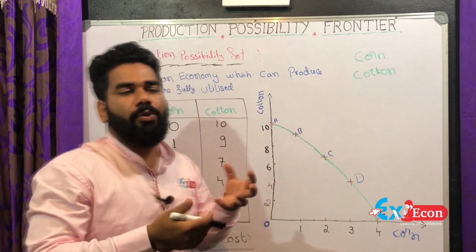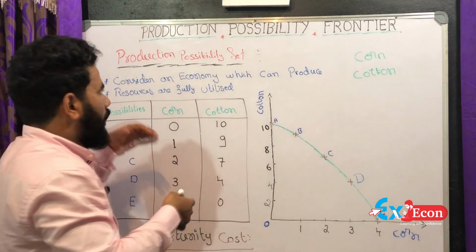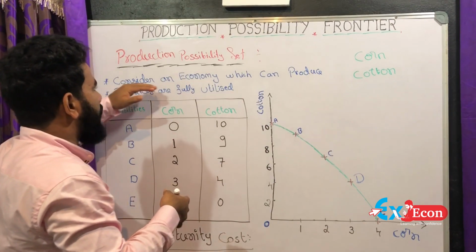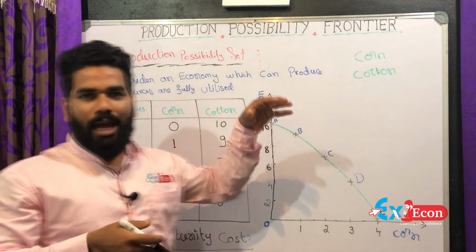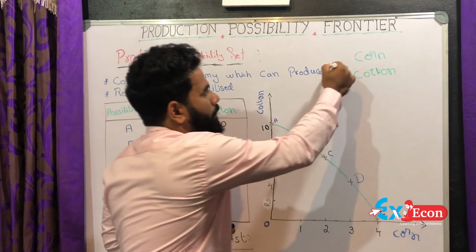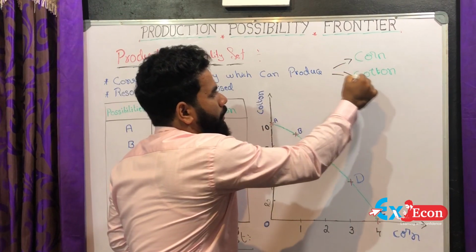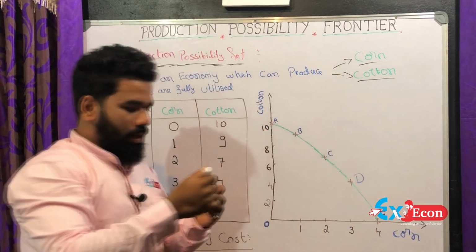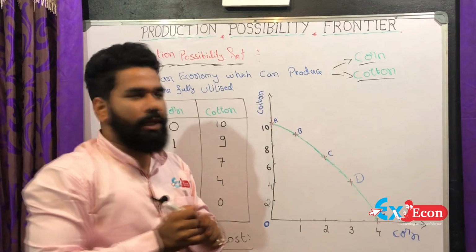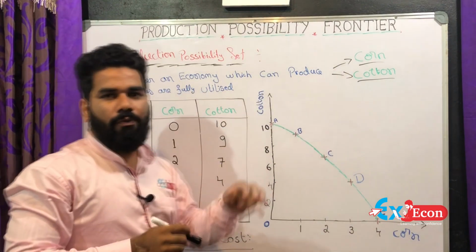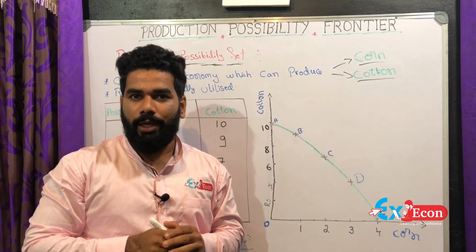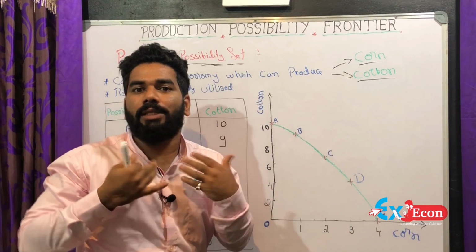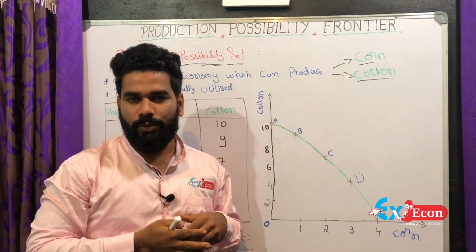We can explain how with one example. Consider an economy which can produce corn and cotton. Another very important assumption is that resources are fully utilized, meaning we utilize the full amount of resources.